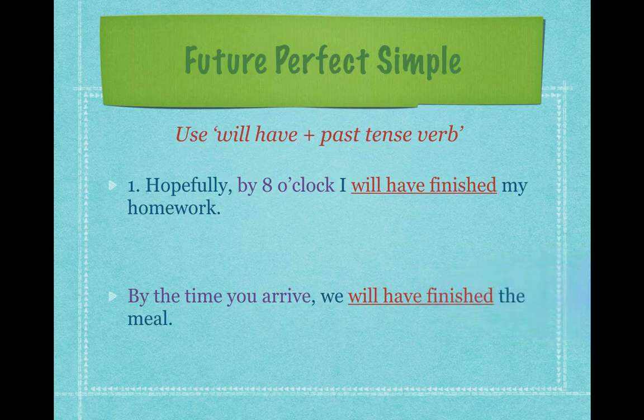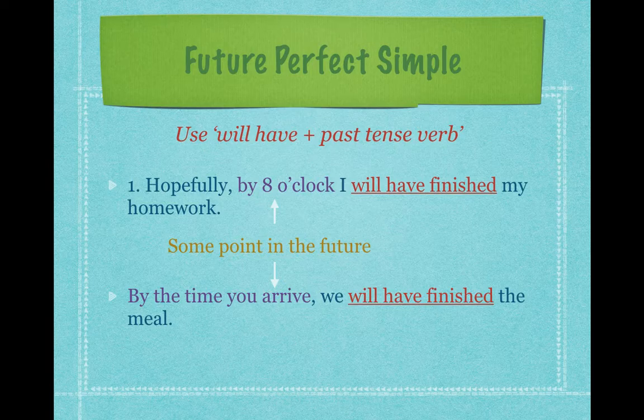Okay, now let's look at the next example. By the time you arrive, we will have finished the meal. Again, we will have finished shows that it's a future perfect simple. You use the words will have, and then the verb finish needs to be in past tense form. See, the words in purple show the point in the future, the time that this thing is going to happen in the future. For example, in example 1, by 8 o'clock. So in the future, at 8 o'clock, that is the time in the future. This fellow is going to finish his homework.